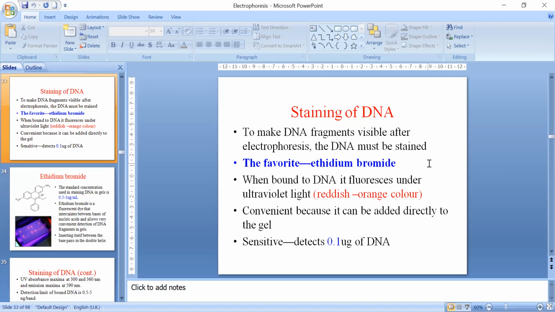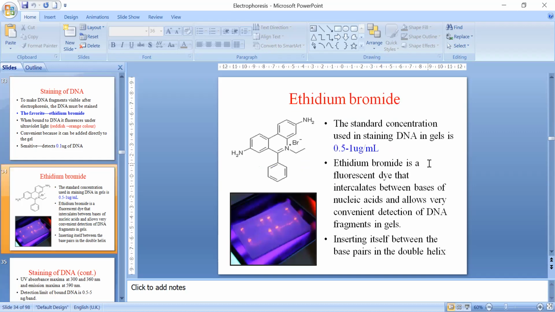So this ethidium bromide is an intercalator, and additionally, it is also a fluorescent dye. It will intercalate with DNA, and when we expose it to a particular wavelength of UV radiation, it gives a fluorescent band. So you can see the fluorescent bands here, and these bands are of DNA.